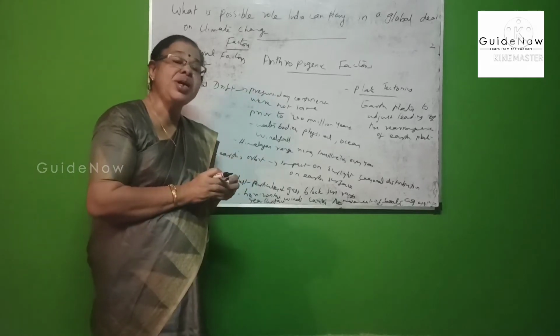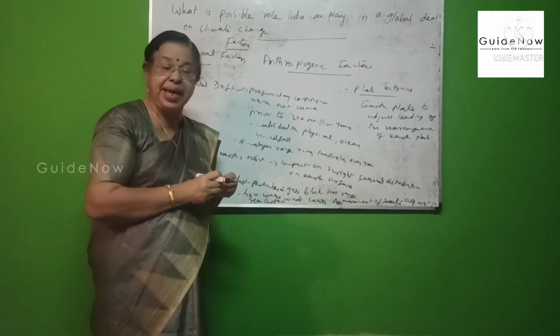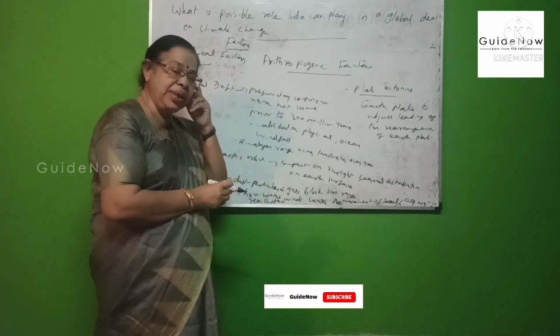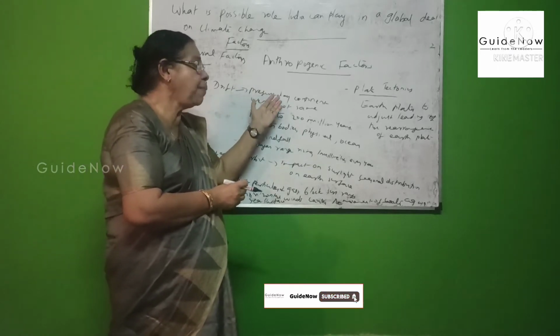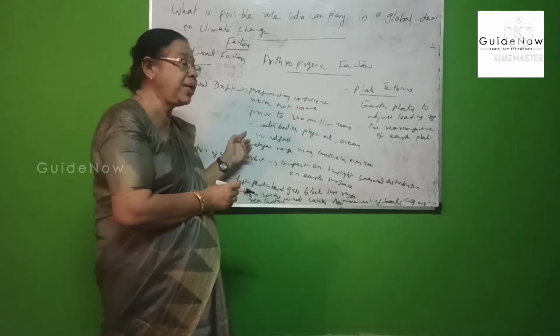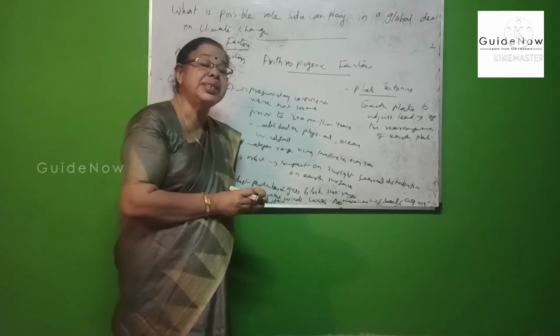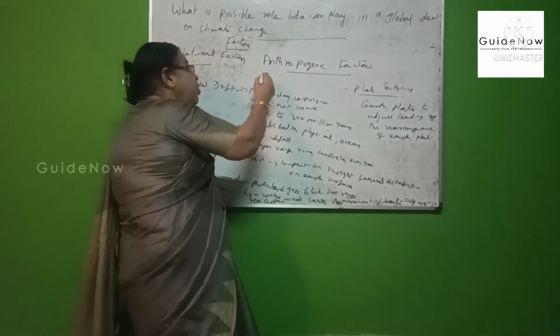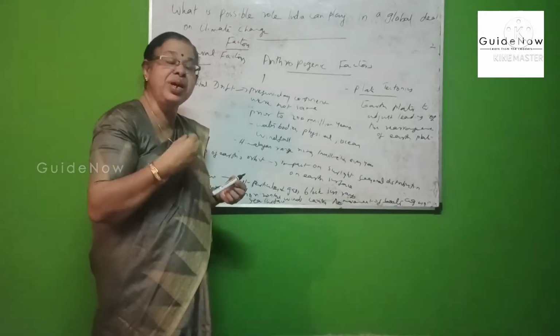Continental drift means continental change or continental gap. According to this, the present-day continents were not the same prior to 200 million years ago. In the olden days we had only one continent and one ocean.